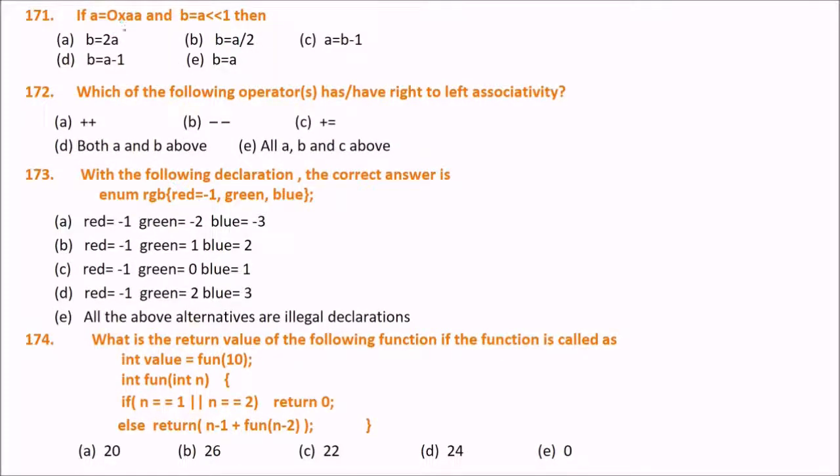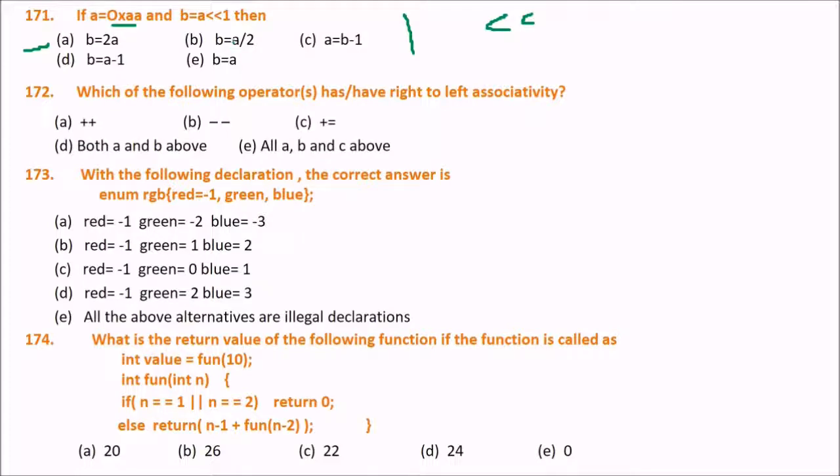Now we have a question: A is equal to 0xAA, and B is A. This is a shifting operator, left shift. So A, and two less-than signs are there. These are the options for you, and please tell me what will be the answer. Can you guess the answer? The answer is A. B is equal to 2A.